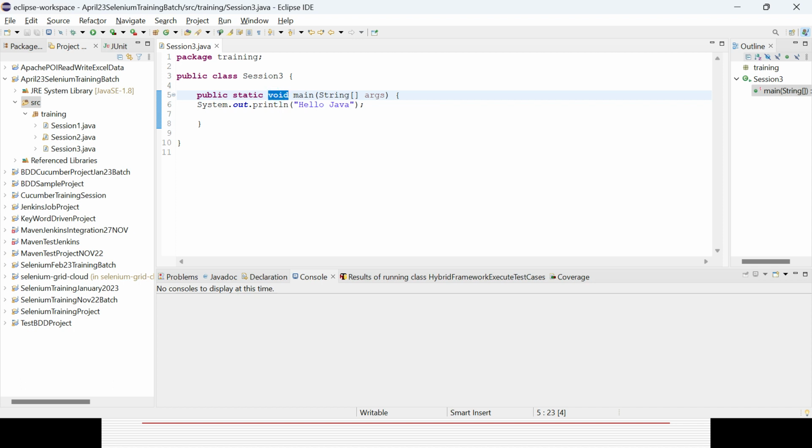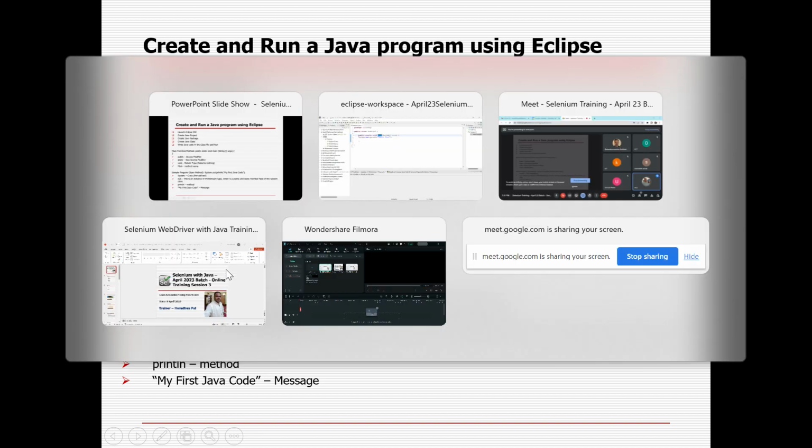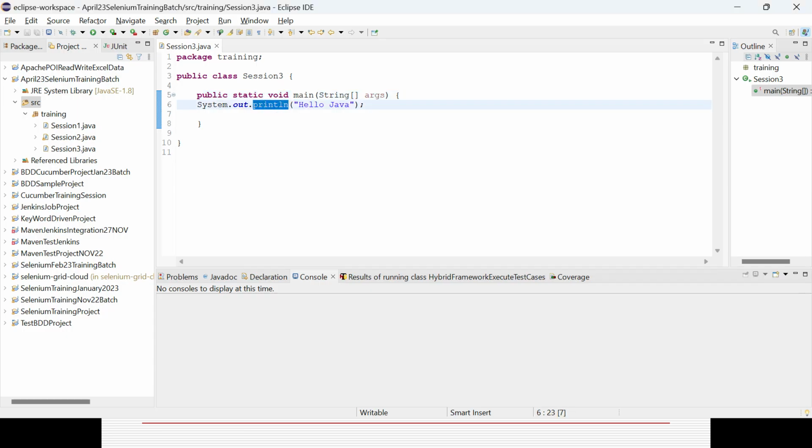You have already seen this in the Selenium session. In case you want to return something, it will be integer, double, all this stuff, because it's a data type. Void means it will not return anything, and main is nothing but the method name in Java. Then SYSO: System is the class which is predefined in Java. Out is the instance of the PrintStream type, which is a public static member field of the System class. And println is the method name here. This is the argument, or the message you want to print in the console.